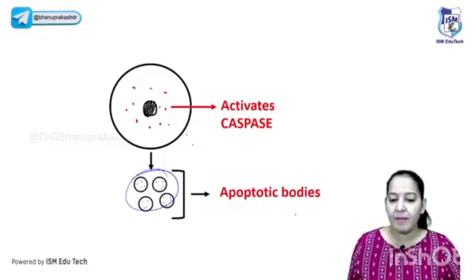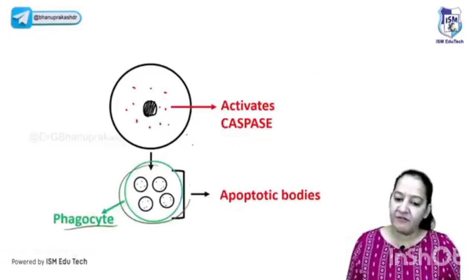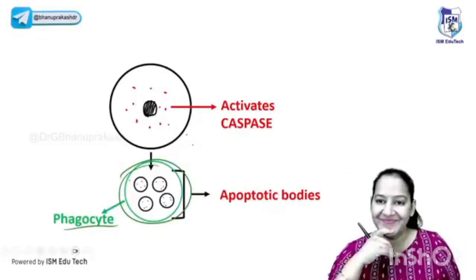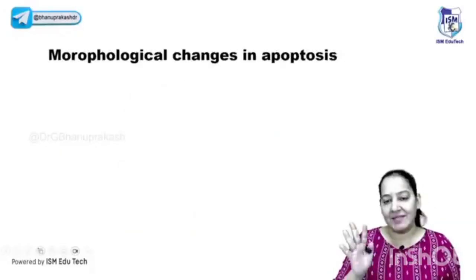So multiple apoptotic bodies are formed. In the end, a phagocyte will come and engulf all the apoptotic bodies. The cell will disappear from the world. No leakage, no inflammation. This is the mechanism. Say yes if you got it.